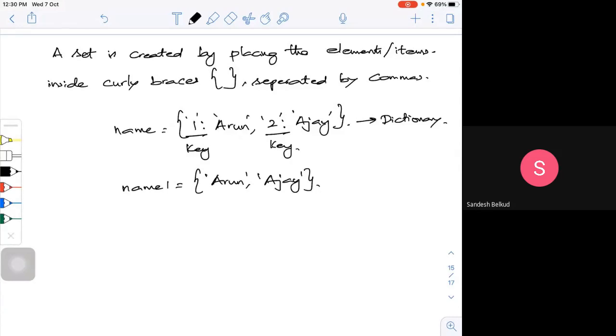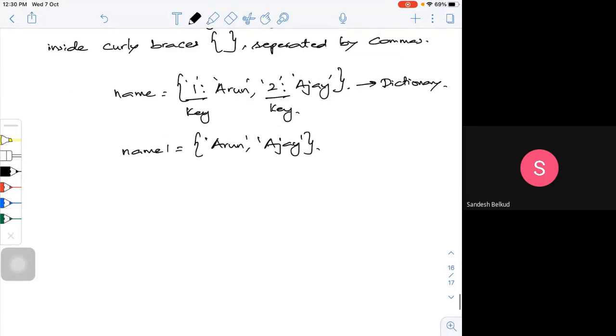But here, is it necessary that I have an integer or a float, whatever it may be? It can be anything. For example, I can define a set with only integers. If I call it my_set, I can define 1, 2, 3, because it's simple integers.